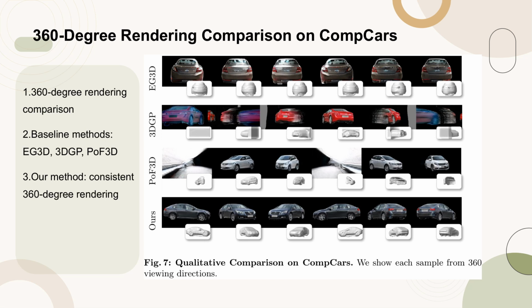In contrast, our method excels in providing consistent and high-fidelity 360-degree rendering, underscoring its ability to learn complete and high-quality geometry. This superior performance is evident in the ability to render the entire object correctly from all surrounding viewpoints, unlike the baselines, which either fail to reconstruct the geometry accurately or only manage to reconstruct half of the object.